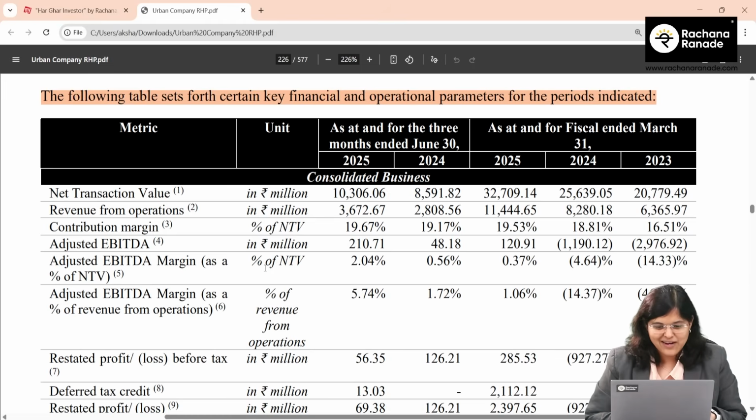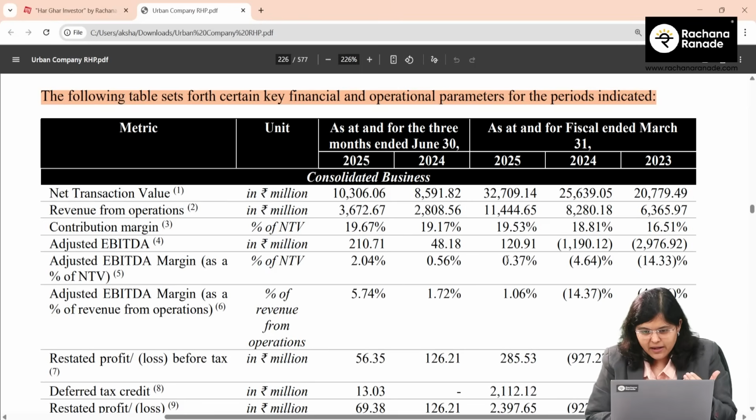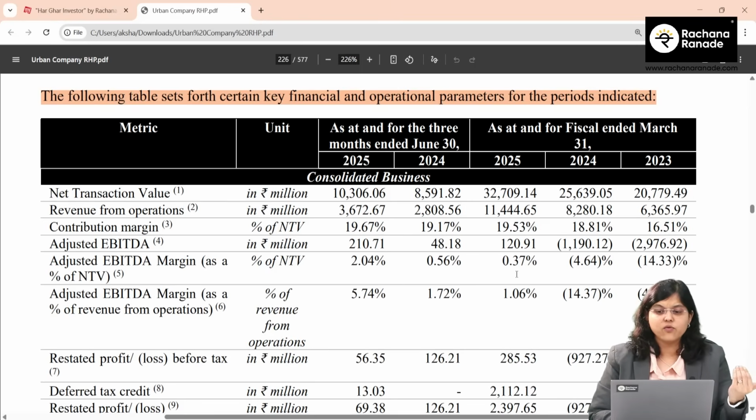Okay, right. Adjusted EBITDA, has it gone from loss to positive to profit? Yes. Even if you see adjusted EBITDA margin, which used to be negative, has come as a positive number for the first time in 2025. Even if you check Q1 numbers, it shows a better trend.